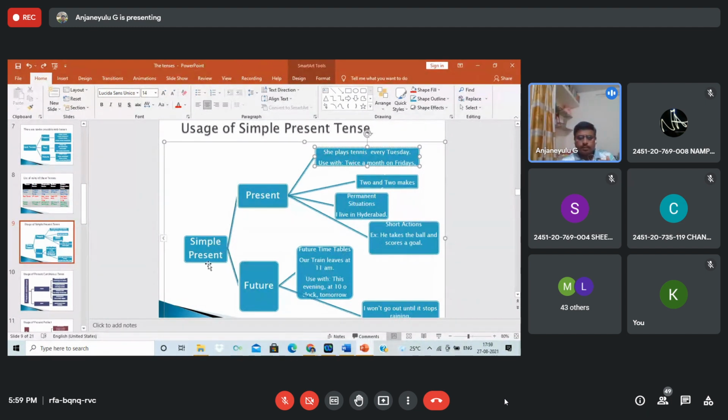Next up, simple present for the future. Sometimes the present comes along with the future also. For example, I think he takes the ball and scores a goal. I think I've given some examples here. Future timetable: our train leaves at 11 a.m. See, my dear students, you try to understand.